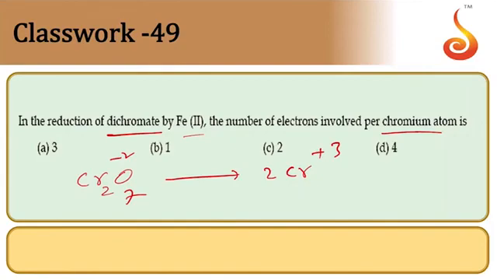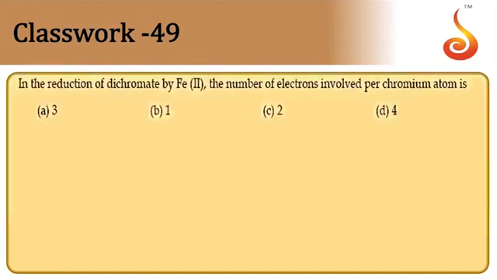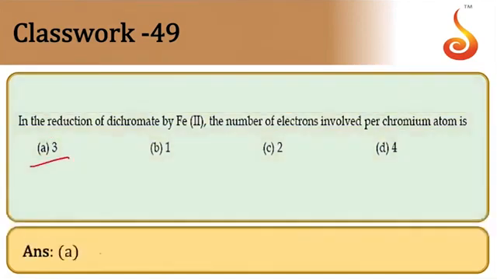So here it is plus 6 state per each atom. Total number of electrons are 6 here, but per each chromium atom will be 3 electrons. So option A is correct. 2 chromium atoms, 6 electrons. For each one, 3. So answer is option A.